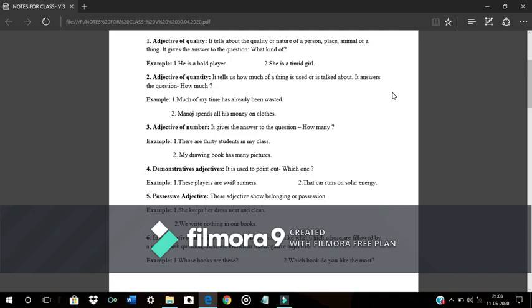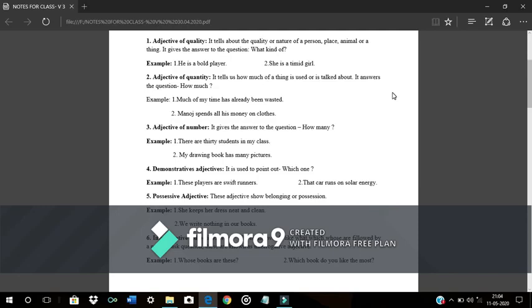Sixth one is interrogative adjective. When WH family words, and what are WH family words? Like what, which, whose, are followed by a noun to ask questions, these are known as interrogative adjectives. So interrogative adjectives are used to ask questions with the WH family words.